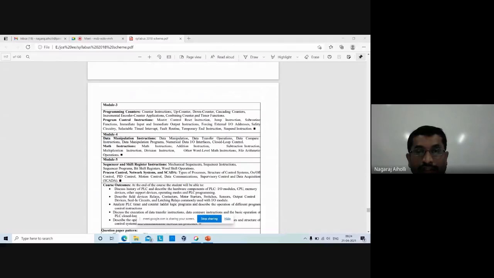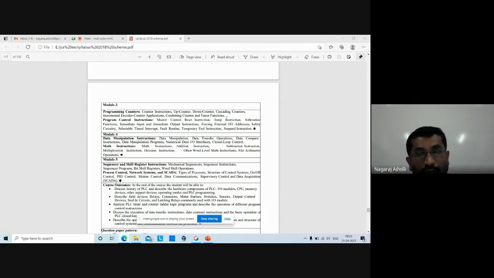combining counter and timer functions. If you are counting the number of events, say on a conveyor belt, you might have seen some videos or on television the water bottle filling system, right? The conveyor belt is moving, it is rotating, and the capping of the bottles is taking place, correct? So you're counting the number of bottles. That is how you are performing the counting operation.